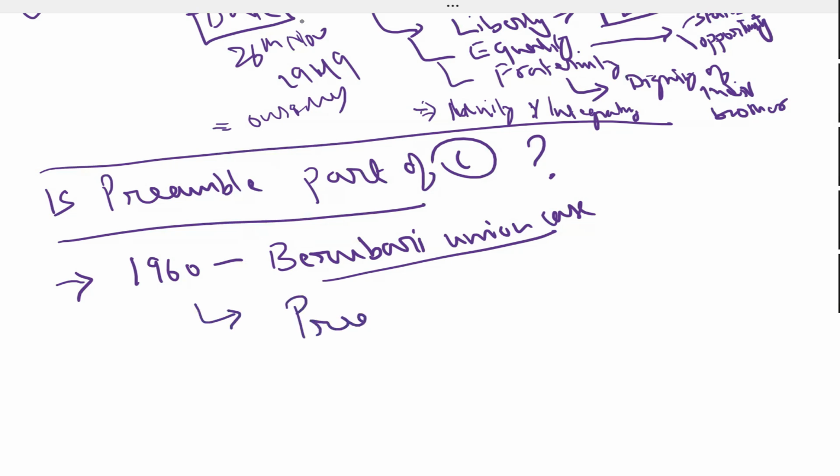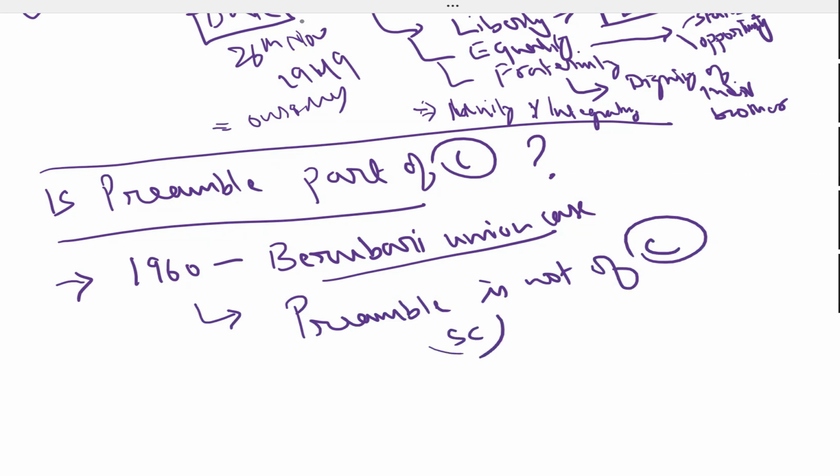The preamble is not part of the Constitution. The Supreme Court said this in 1960.